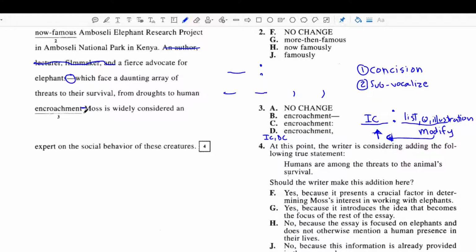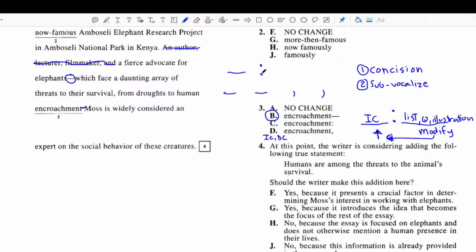So we would definitely want to separate out this information with another em dash. I can't use a comma here because if I'm going to start the parenthetical phrase with an em dash, I need to end with an em dash. If I started it with a comma, I would have to end with a comma. We could also have used parentheses. If I started with a parenthesis, I would need to end with a parenthesis. So we know that B has to be correct because it's the only piece of punctuation that would allow me to make the sentence correct, given that I already had an em dash up here.